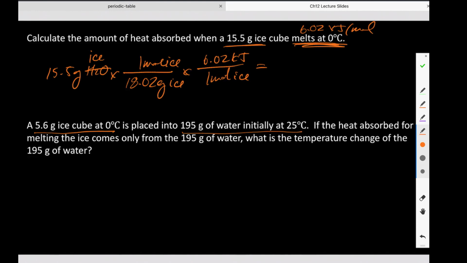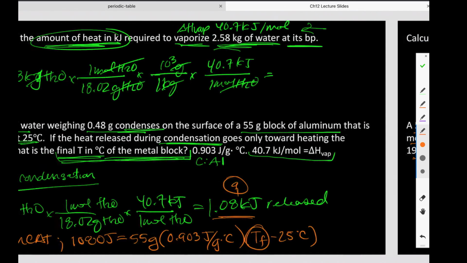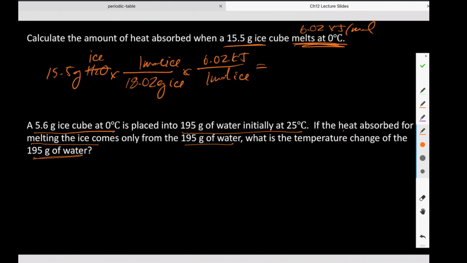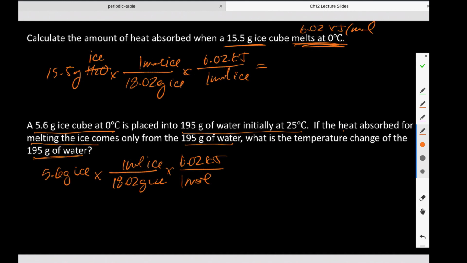Yes? All right, next up, a 5.6 gram ice cube at 0 is placed into 195 grams of water at 25. If the heat absorbed for melting the ice comes only from the water, what is the temperature change of my water? So first, what do we need to do? This is just like this problem where there are 2 separate pieces. So first we need to figure out how much energy that ice is going to require. So we would start with our 5.6 grams of ice, and we know 18.02 grams of ice for every 1 mole of ice, and for 1 mole I would require 6.02 kilojoules. So this math would be 1.87, I think, kilojoules, and that's the amount of heat needed.